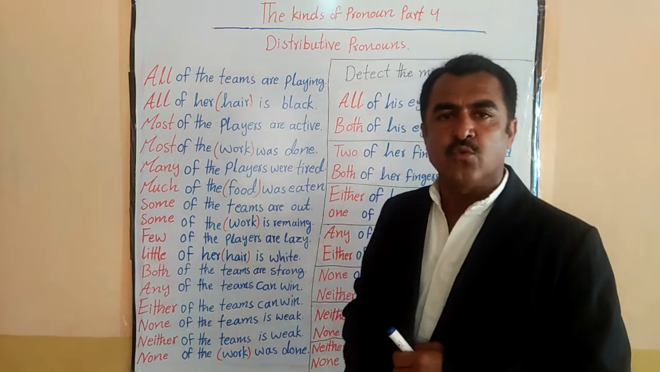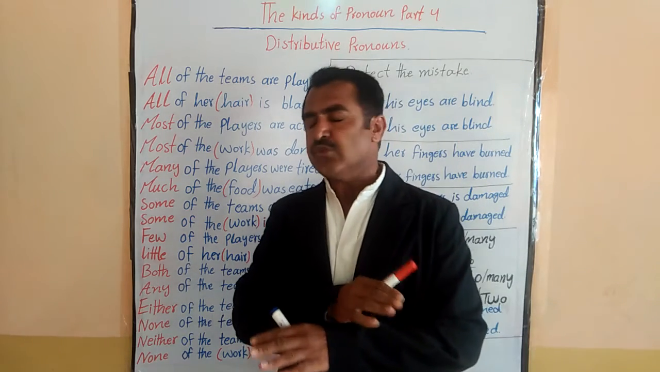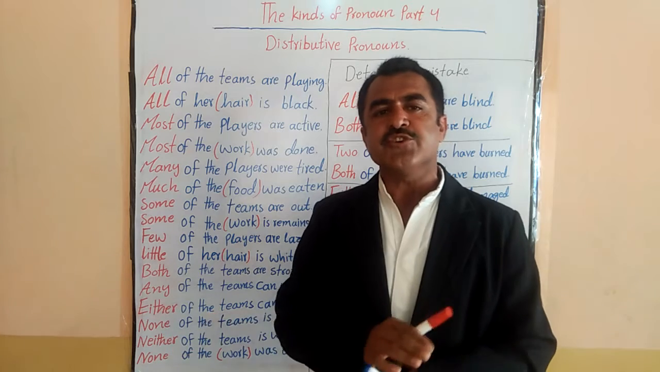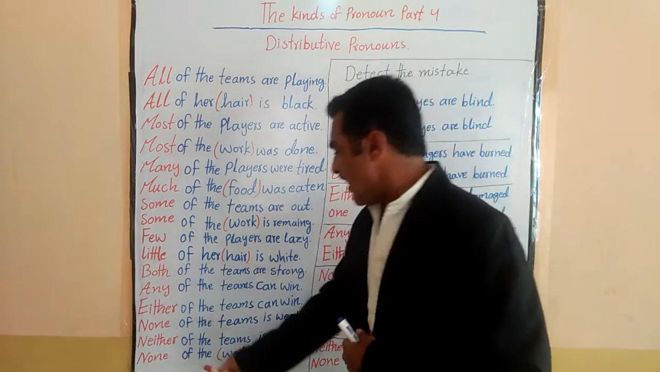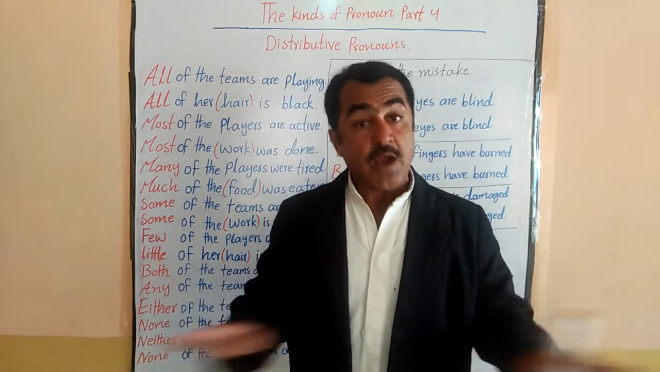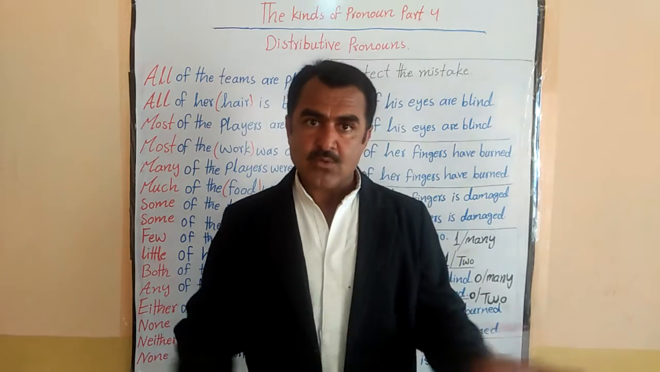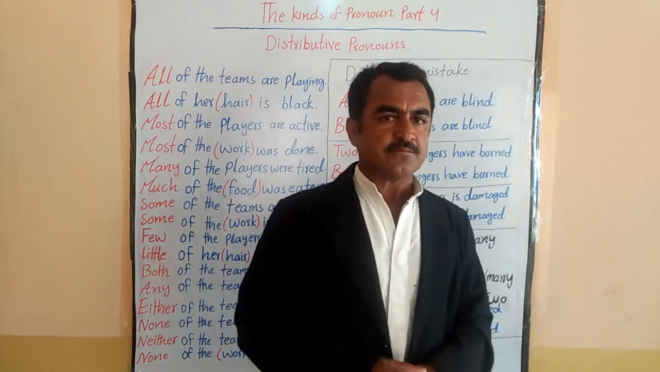None of the work was done. Now for uncountable nouns, you can use none. None means 0. None of the work was done means the work was not touched completely. The work was not done completely. So that's why we say none of the work was done.